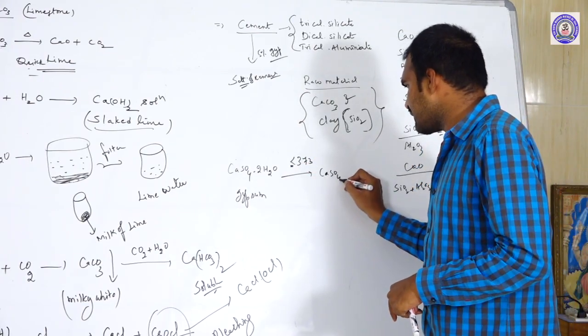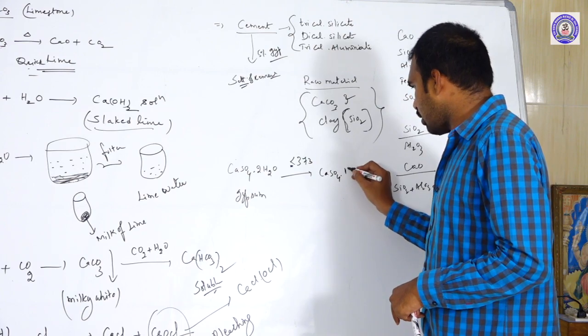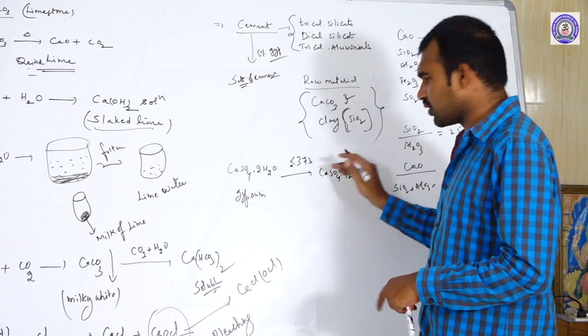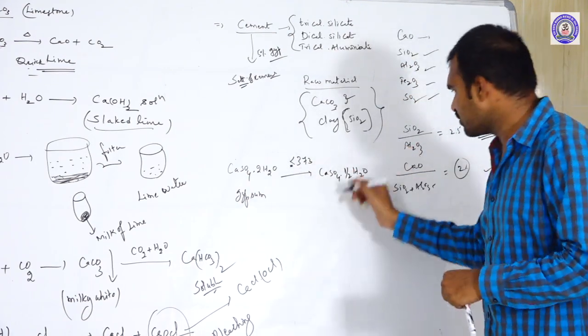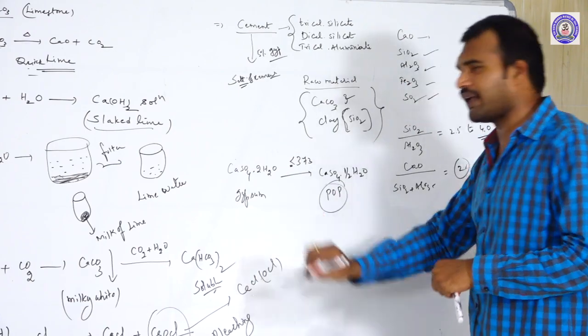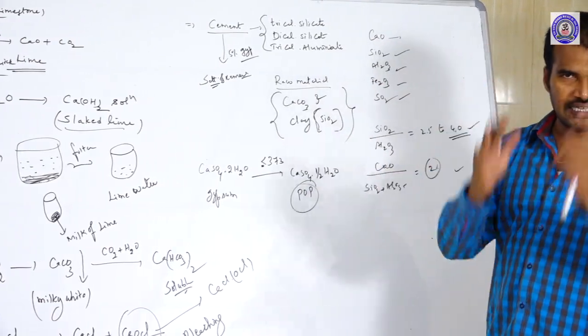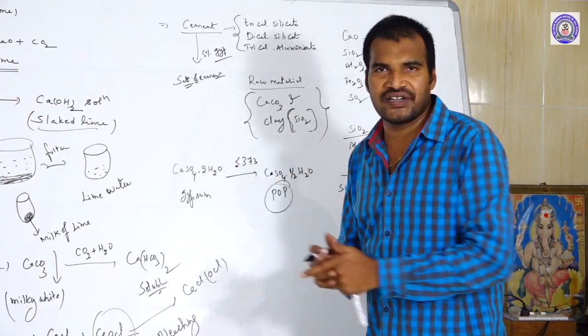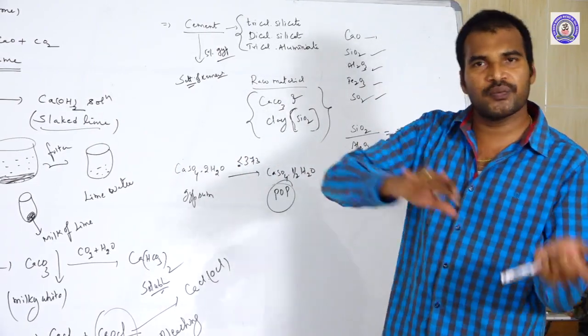So it becomes CaSO4·1/2 H2O, calcium sulfate hemihydrate, which we call plaster of Paris.